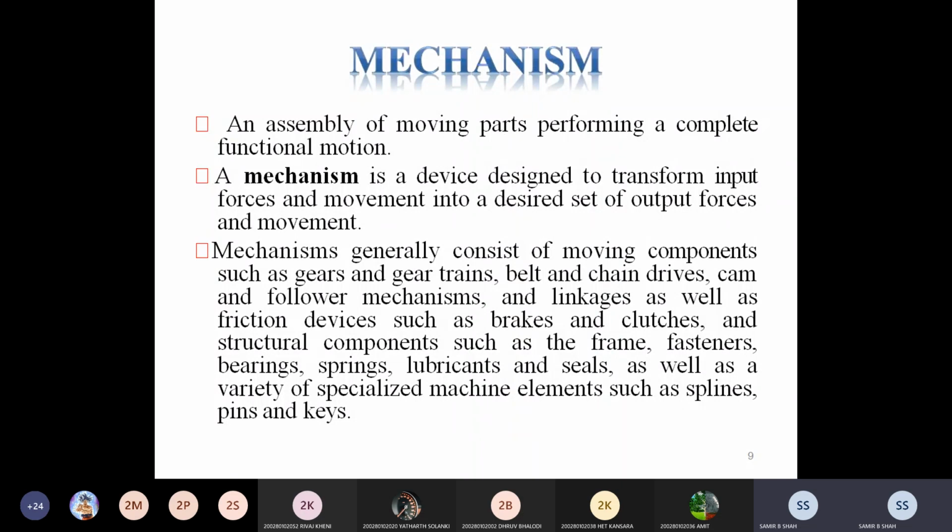Definitely we will understand gear and gear train, belt and chain, cam and follower. We will understand all these chapters deeply. In your syllabus there are gear and gear train, belt and chain drive, cam and follower. Brakes and clutches we discuss in depth in an individual chapter.